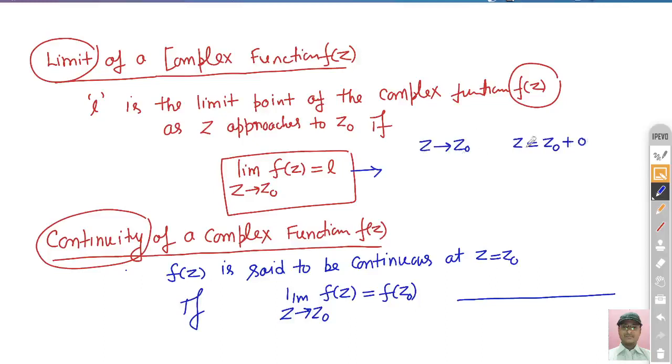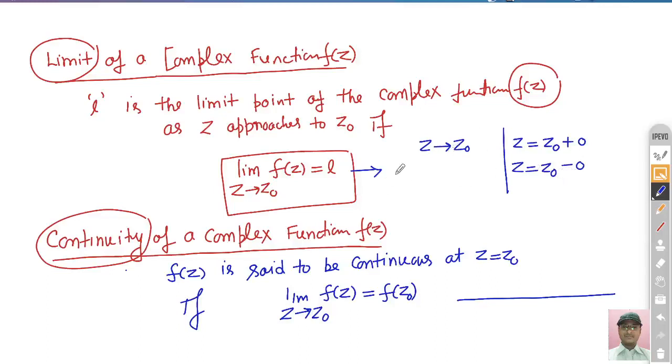Z tends to z0 means either z is equal to z0 or z0 plus 0, or you can also say z0 minus 0, means it is not exactly equal, it is just approaching towards z0, right.